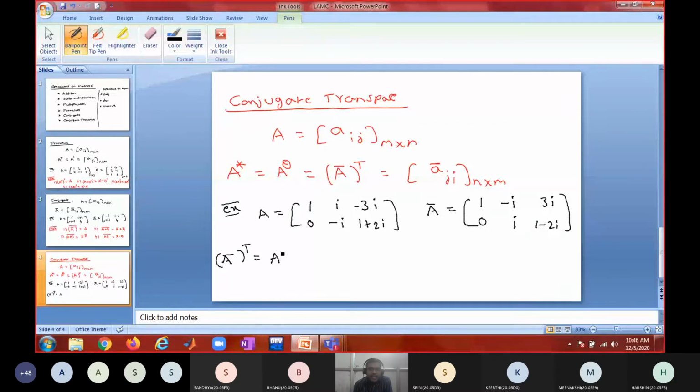Now if I take the transpose of the conjugate, that is nothing but A power theta, the conjugate transpose. So what should I do? 1, 1, 0, 0, minus i, 3i, 3i, 1, 1 minus 2i. That's it.